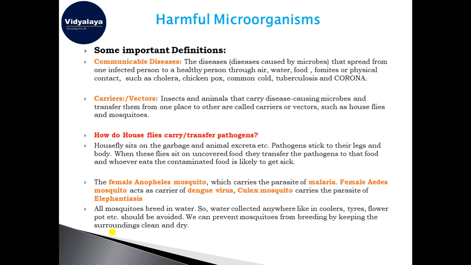There are some diseases which are communicable, meaning they are spread from one infected person to a healthy person by means of air, water, food, fomites, or physical contact, like cholera, chickenpox, common cold, tuberculosis, and corona. These are a few examples of diseases caused by microorganisms, and these are communicable.